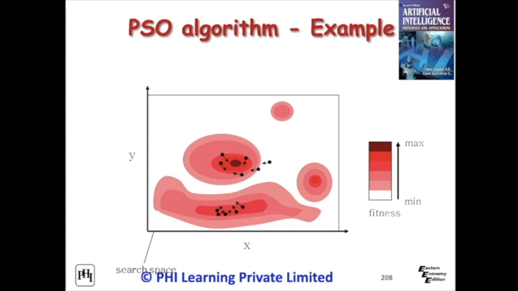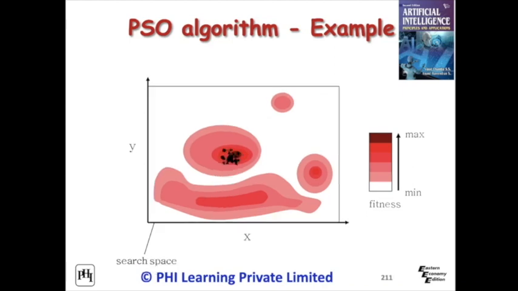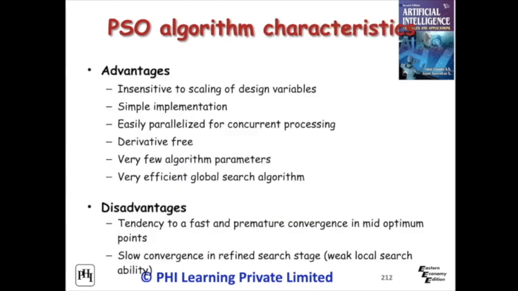You can see the simulations. Now the points are converging and entering the optimization point. Converging the points into the optimized point. Finally, we will get optimized points in the particle swarm optimization. The advantages and disadvantages are given.